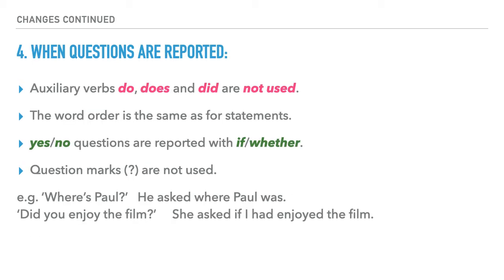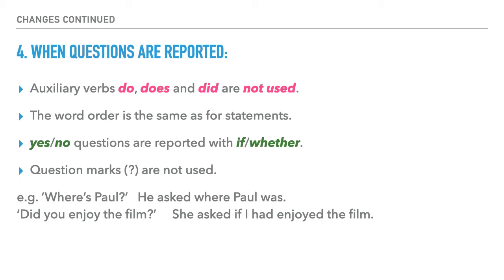Now, when questions are reported, we do the following things. Auxiliary verbs do, does, and did are not used, so they disappear. The word order is the same as for statements because we're not making a question anymore. Yes/no questions, the ones that begin with the auxiliary, are reported with if or whether, but I think that's the same in Spanish. And question marks are not used. For example, "Where's Paul?" He asked where Paul was. Where Paul was. Can you see how we've changed the order of the words there?